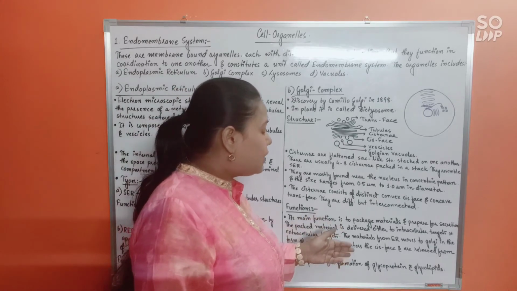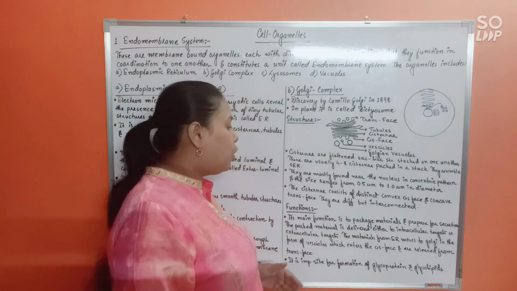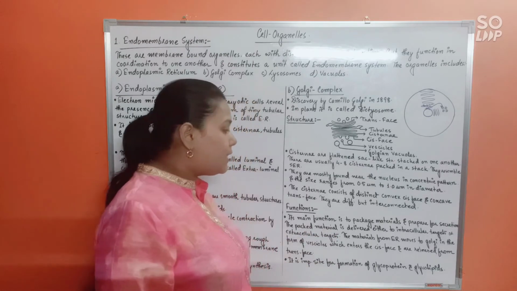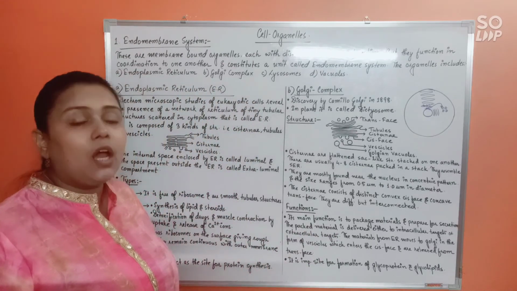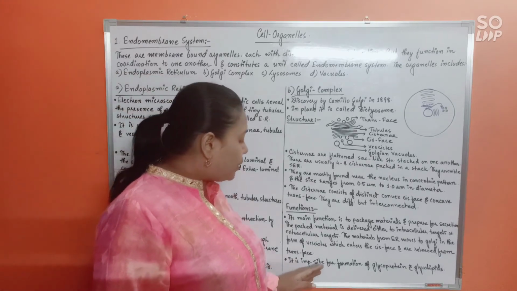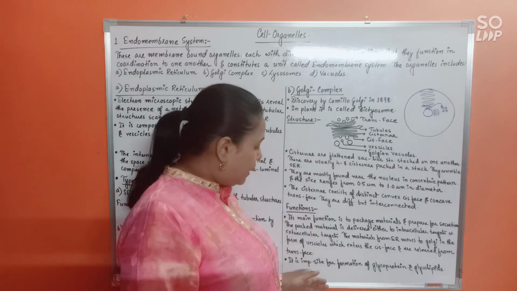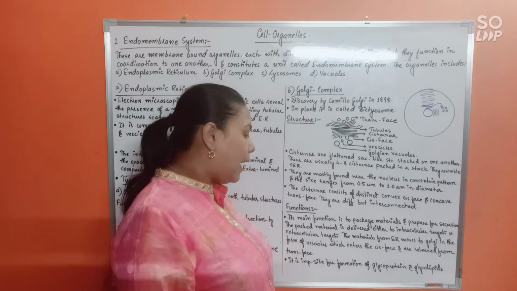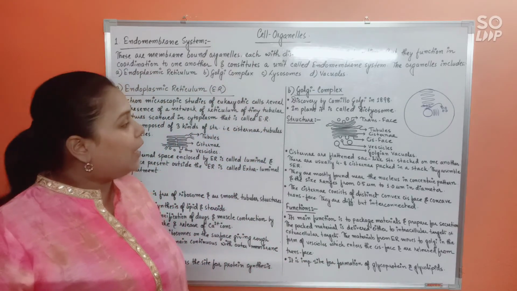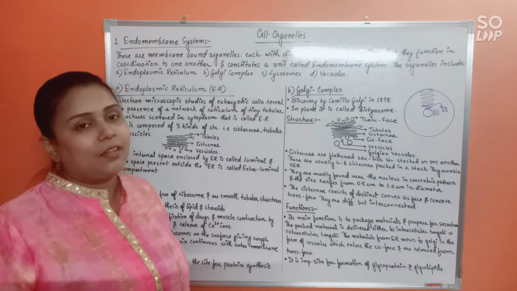The materials from the ER move to the Golgi in the form of vesicles, which enter the cis phase and are released from the trans phase when they're fully ready. Also, the Golgi complex is an important site for the formation of glycoproteins and glycolipids. Alright, understood this properly? Fine.